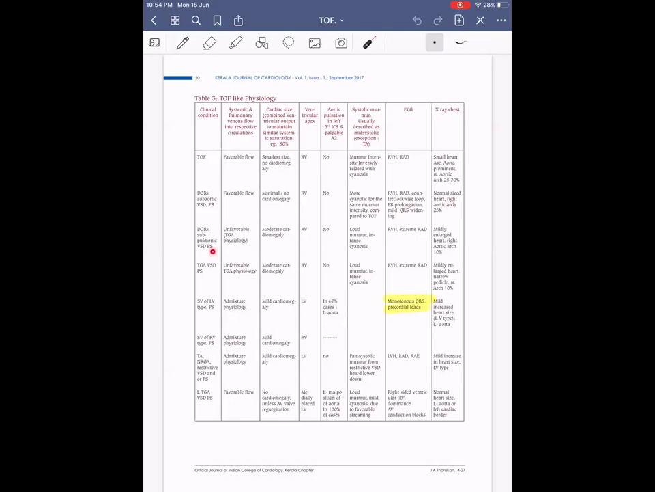Then coming on to DORV with subpulmonic VSD. This actually comes under TGA physiology, so its presentation is quite different. It is also going to present with early onset cyanosis. Then coming on to TGA with VSD-PS, unfavorable TGA physiology, there will be moderate cardiomegaly, and this kind of TGA has better survival compared to isolated TGA with VSD, where there will be increased pulmonary blood flow. Here pulmonary stenosis gives protection for the lungs. So they will have a loud murmur, intense cyanosis.